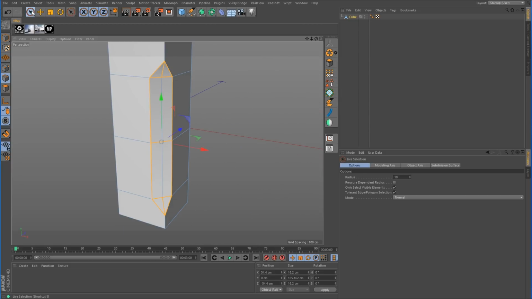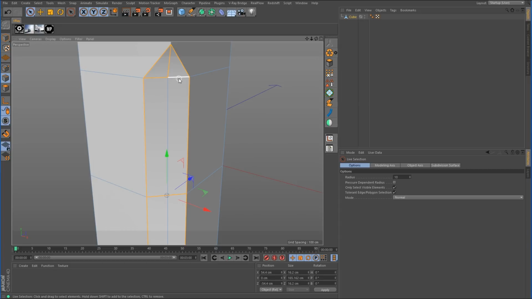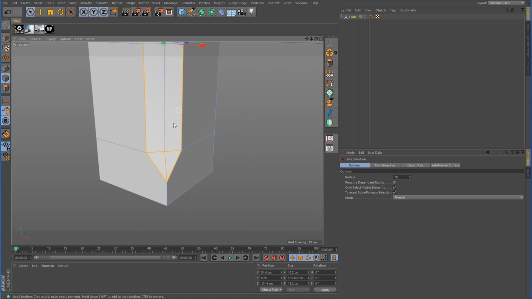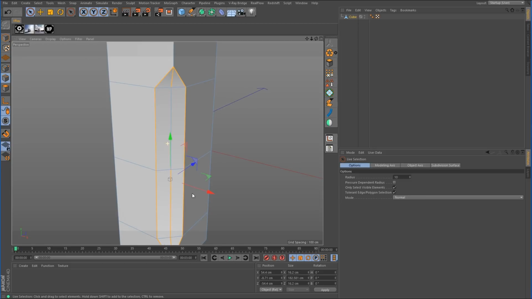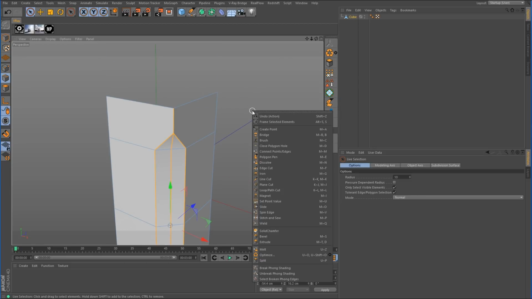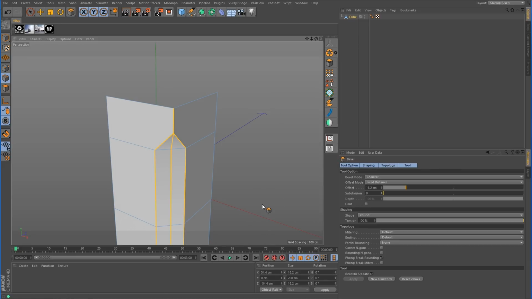All right, so we want to deselect these horizontal edges. Down here at the bottom, we want to deselect those. And we want to select the center vertical edge, this one down here. Select that one and the one up at the top. And we want to go back to the bevel tool, and we want to bevel these. And the bevel tool is just going to make this quicker and easier.